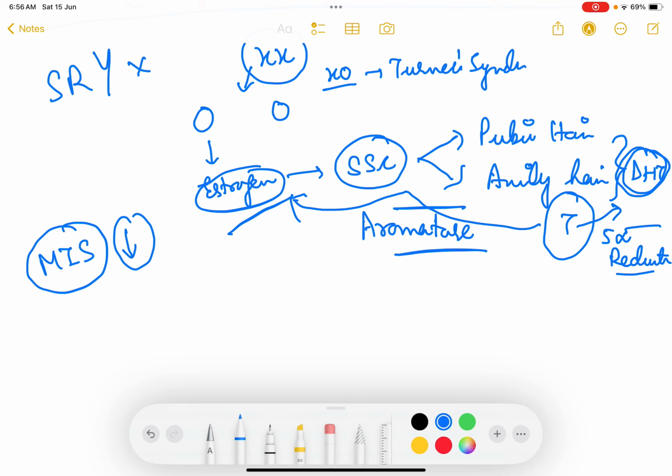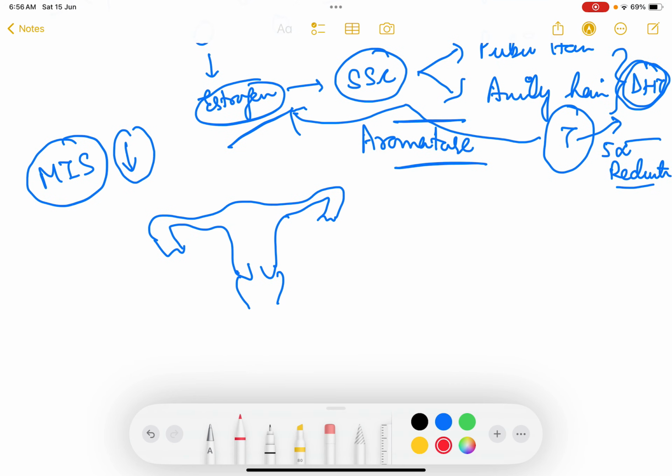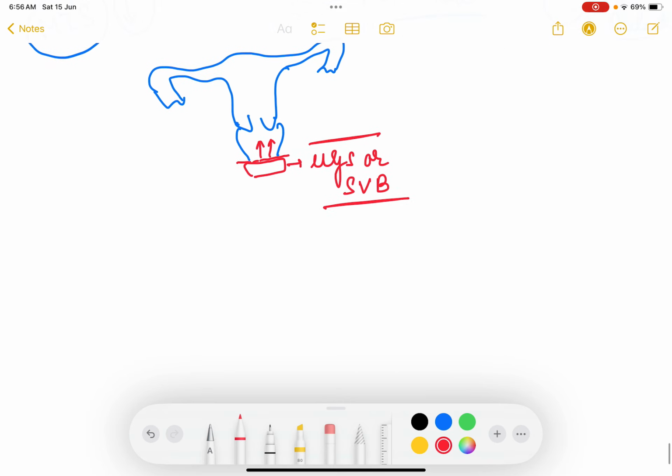So when Mullerian inhibiting substance is not there, then the Mullerian ducts keep on developing, and Mullerian ducts will form your uterus, your fallopian tubes, cervix, and upper 2/3 of the vagina. Whereas lower 1/3 of the vagina is formed by the urogenital sinus or sinovaginal bulb, and then it will fuse with the upper vagina, and then the transverse vaginal septum will dissolve. So this is the development.